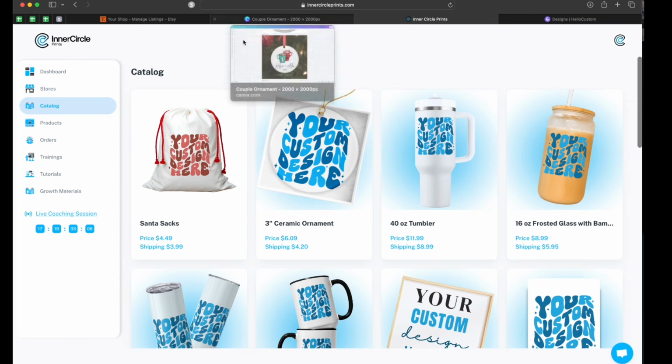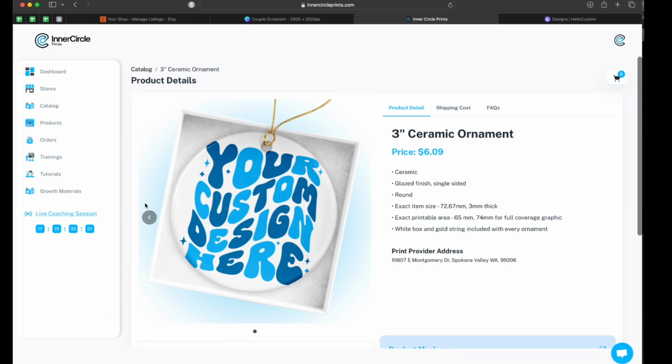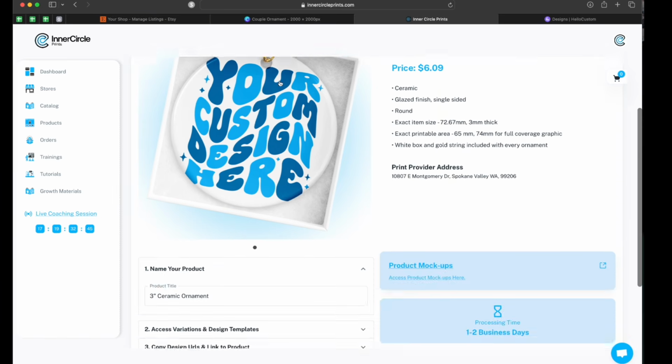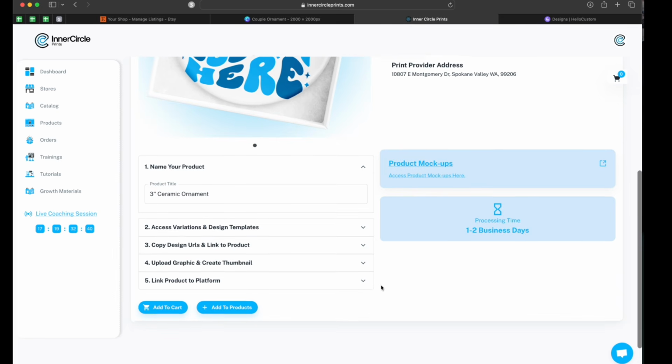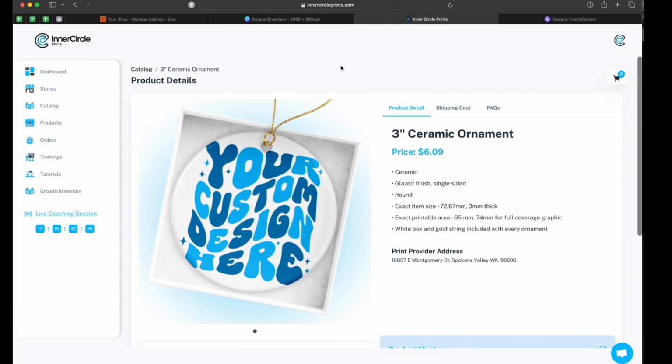Okay, so over here in ICP, you're going to click on the ornament. You have to make sure that your store is connected. So go over here to the stores tab, make sure that you're logged into the correct Etsy shop, and then give ICP access to your shop. That way your listings will be communicated over here, and then when you get orders, they'll also come over.